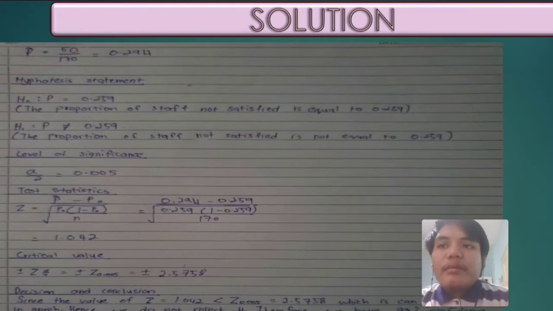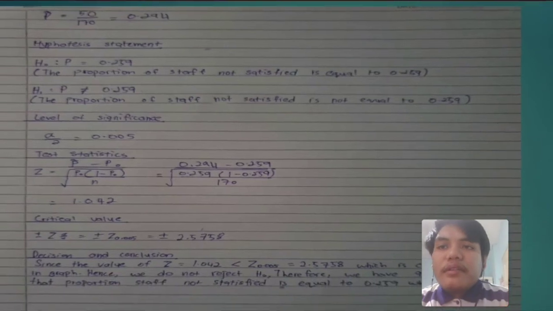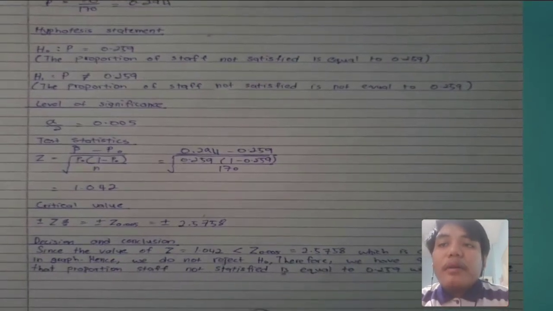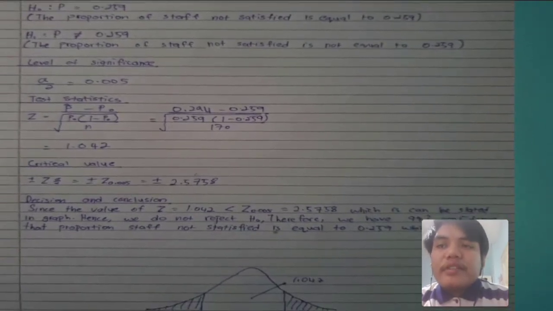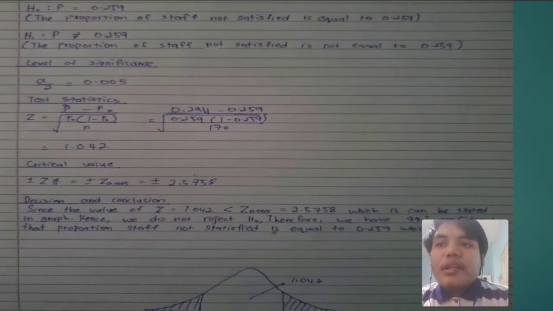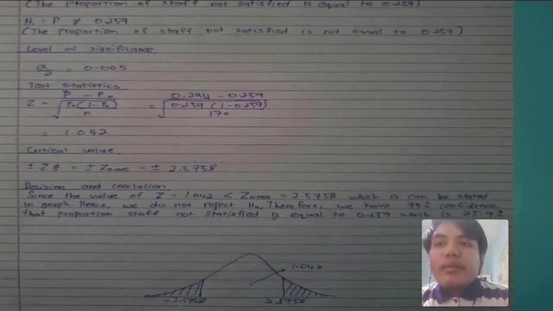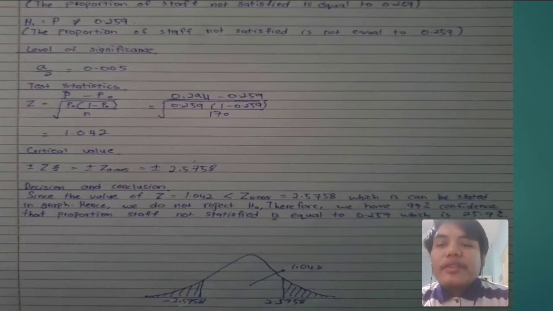Next, we have to calculate the level of significance. So alpha divided by 2 equal to 0.005. Next, we run the test statistic and we get 1.042. So the critical value that we found is plus minus 2.5758.